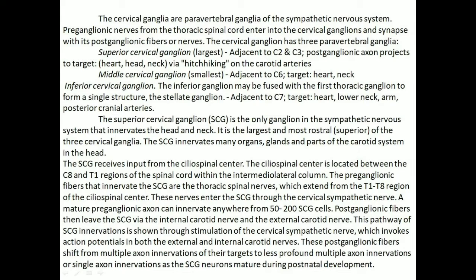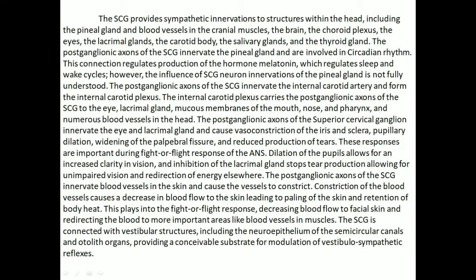This pathway of SCG innervation is shown through stimulation of the cervical sympathetic nerve, which evokes action potentials in both external and internal carotid nerves. These postganglionic fibers shift from multiple axon innervation of their targets to less profound multiple axon innervation or single axon innervation as the superior cervical ganglion neurons mature during postnatal development. The superior cervical ganglion provides the sympathetic innervation to structures within the head.